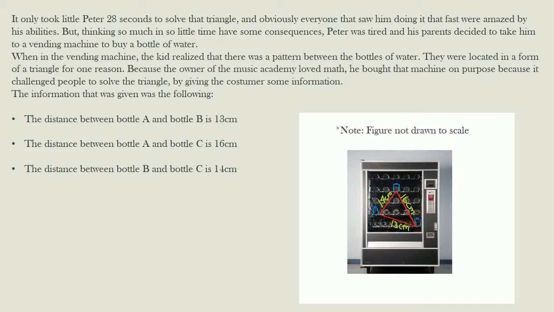The information that was given was the following. The distance between bottle A and bottle B is 13 centimeters. The distance between bottle A and bottle C is 16 centimeters. The distance between bottle B and bottle C is 14 centimeters. Asterisk note, figure not drawn to scale.